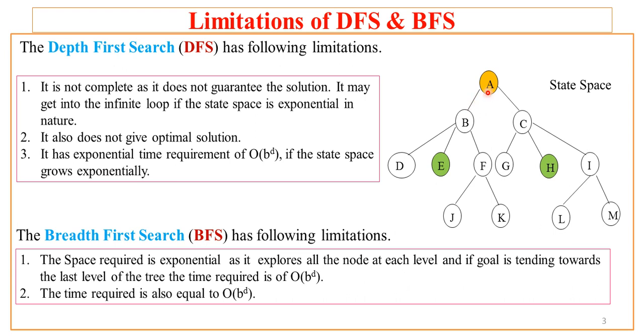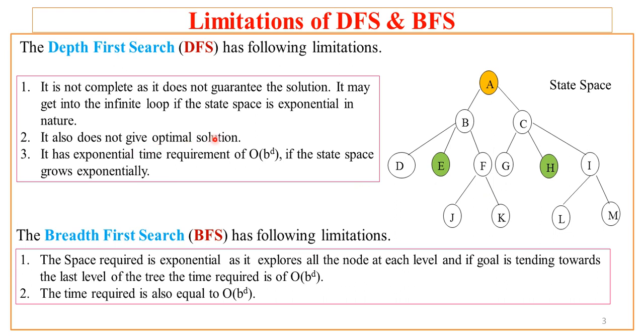If DFS starts with a start node A, and visits B, and if unfortunately the next node it visits is F, it will never find the goal, as the goal is either node E or node H. And if the state space is exponential, it will get into an infinite loop. It will never reach its destination.